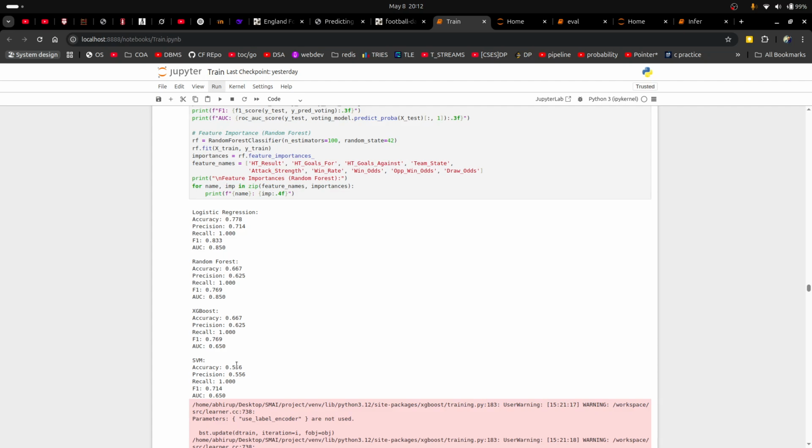Then we tried to get SVM into the mix. We really had high hopes for SVM, but it turns out that its accuracy was far lower.